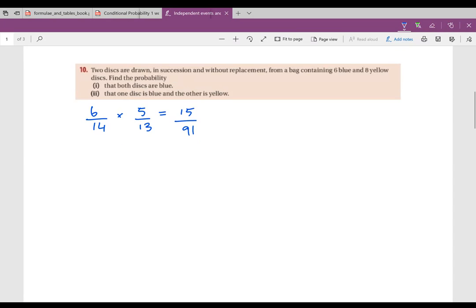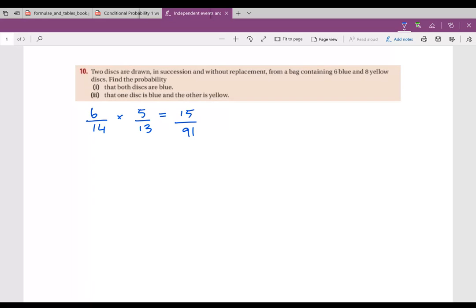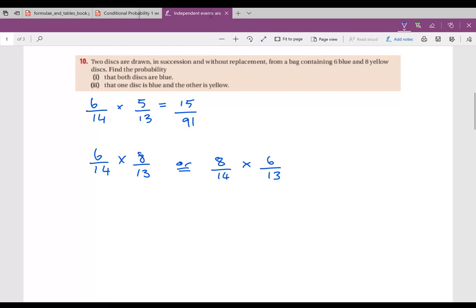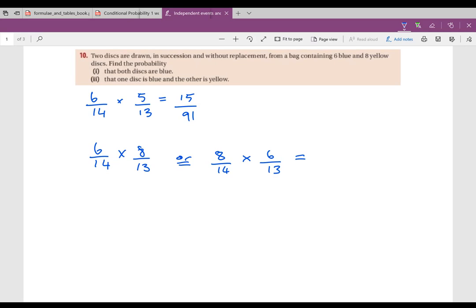The second one, a few people struggled with, the probability that one disc is blue and the other is yellow. Okay, now, you could have the first one being blue. So if the first one is blue, you've got 6 out of 14. And the second one being yellow would mean you have 8 out of 13 left. Okay, or you could have the yellow first, so 8 out of 14, and then 6 out of 13. Okay, so when you add those together, you will get 48 out of 91.